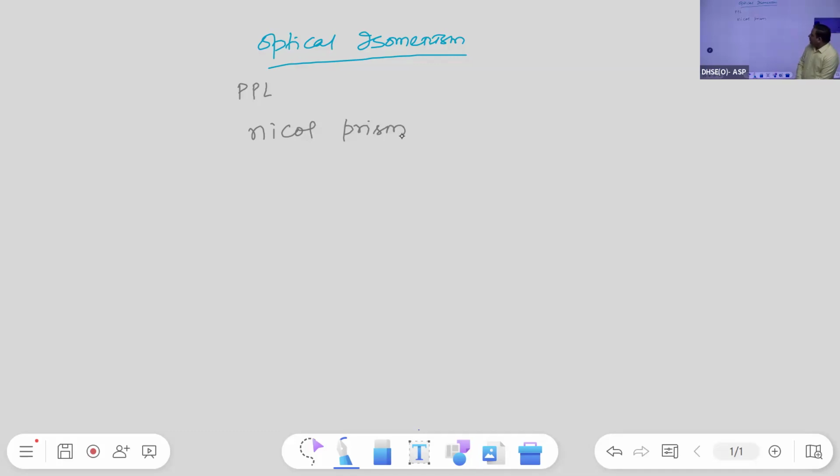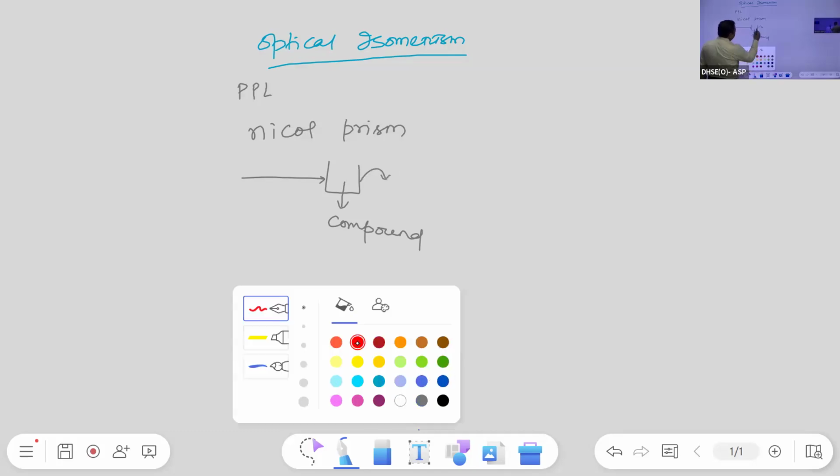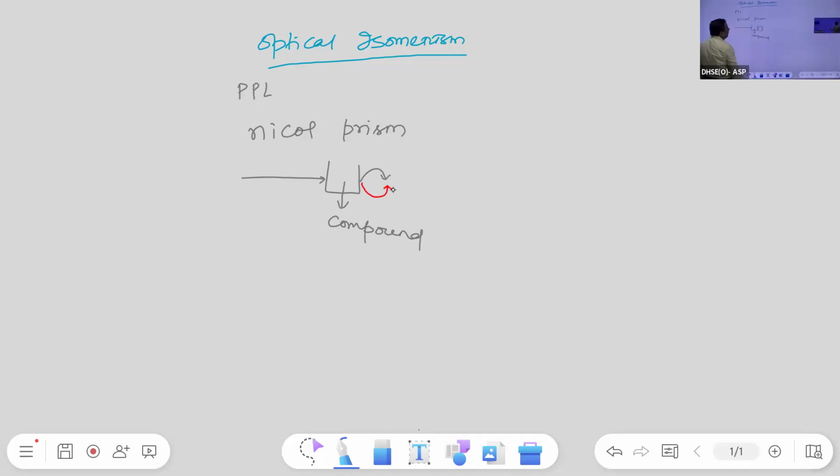Now, what is the relation between optical isomerism and plane polarized light? First we will see what plane polarized light is, then we will see how it is related to optical isomerism. Plane polarized means it is passing in a single direction, right? If the plane polarized light, after passing through the compound, changes direction, the direction changes either in the clockwise direction or in the anti-clockwise direction.